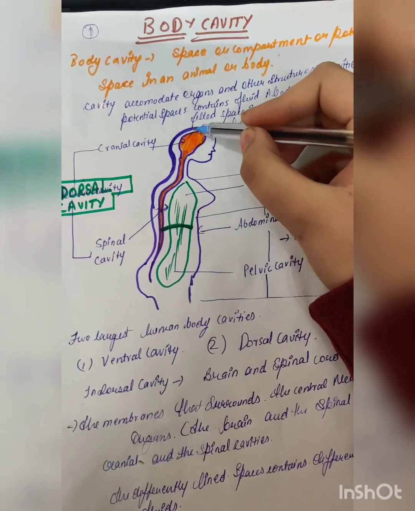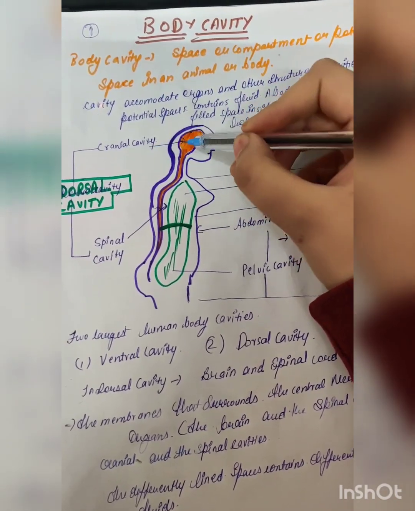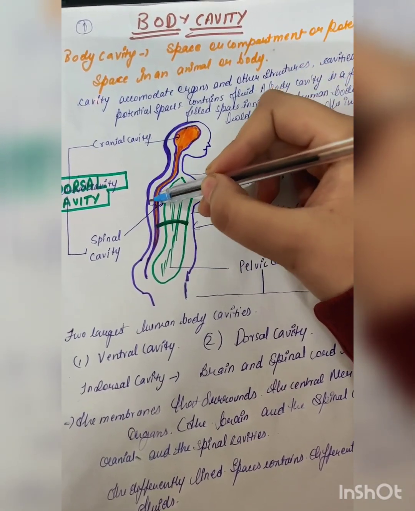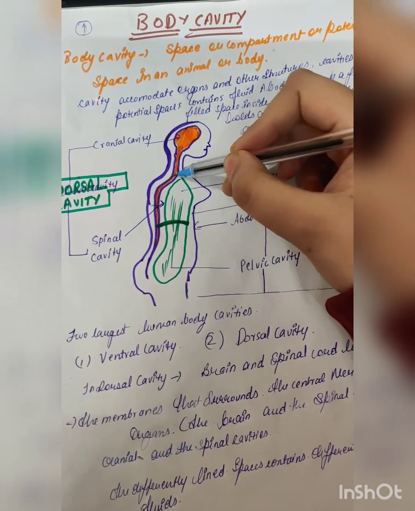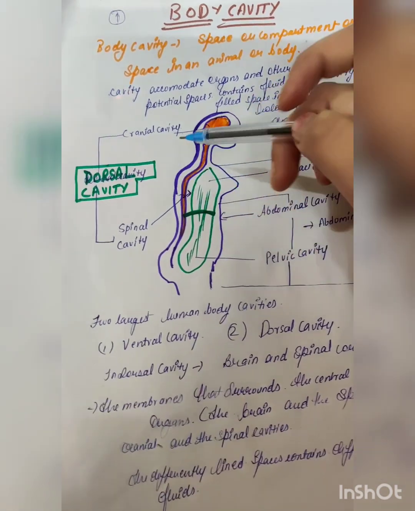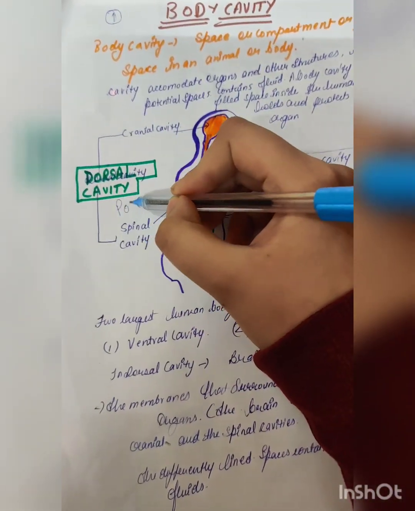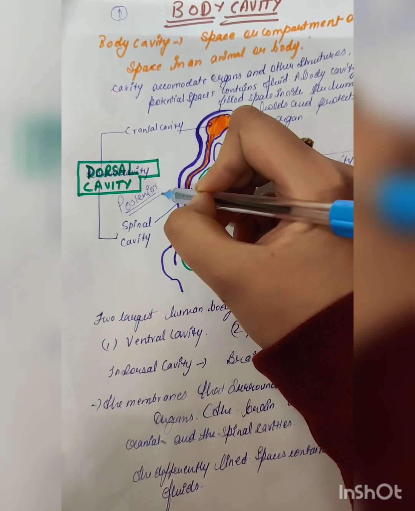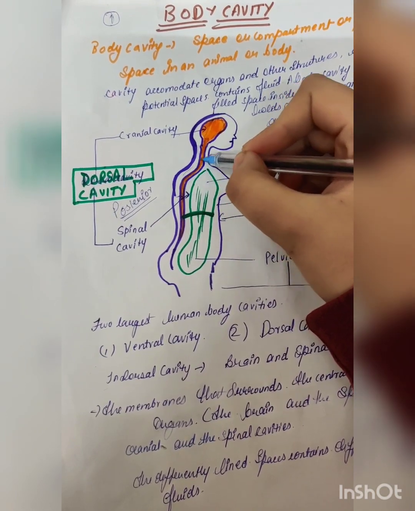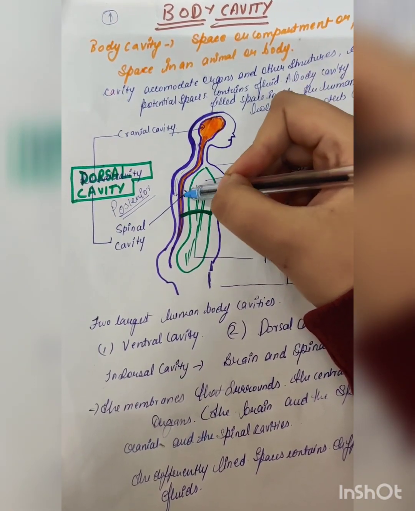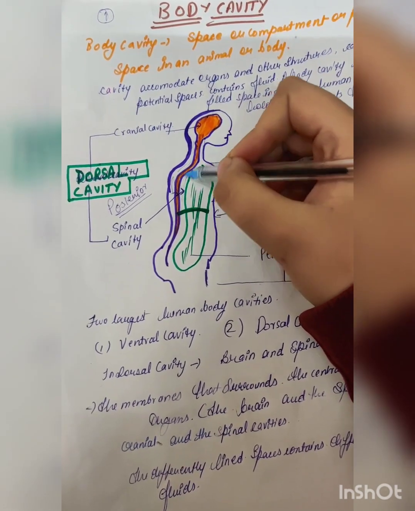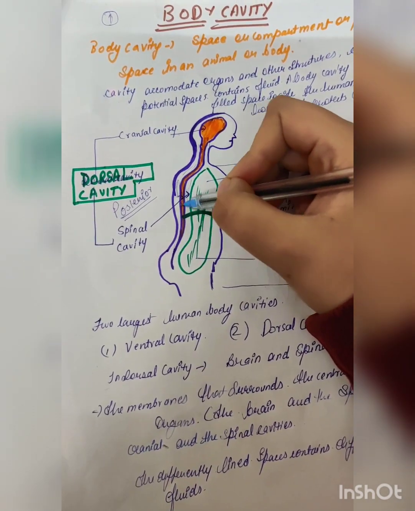Where the brain is, that is our cranial cavity, okay, and the spinal cord is in the spinal cavity. These are spaces which are fluid filled. Here the brain is present in the cranial cavity, and it all comes under the dorsal cavity. This is the posterior portion, also known as the dorsal cavity. These are the spaces in which fluid is filled, and the spinal cord lies in this fluid filled cavity only. This is what we call the body cavity.